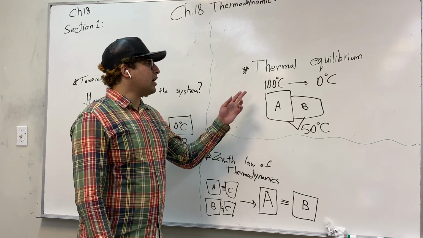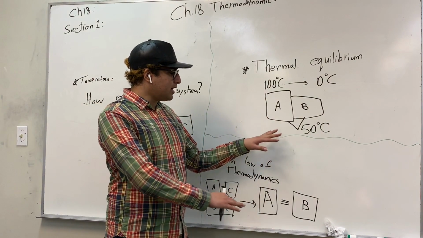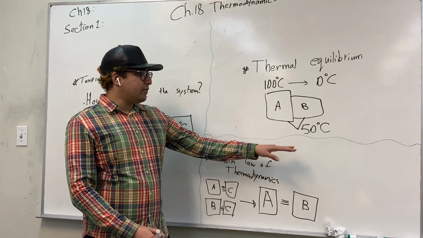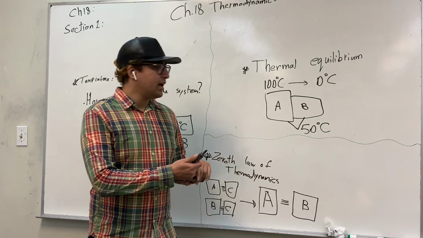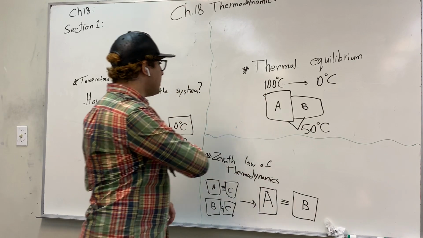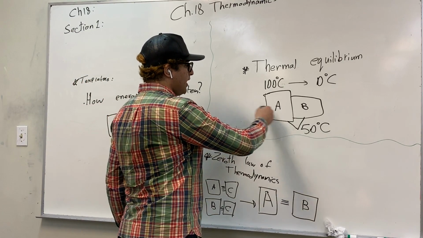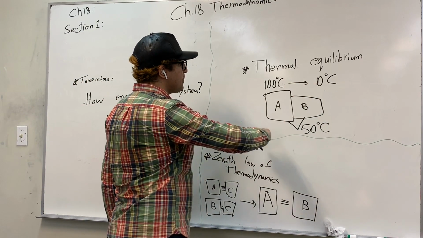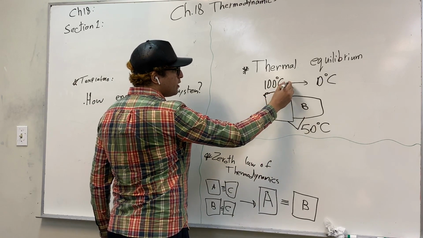A closely related topic to temperature is thermal equilibrium. Two bodies are said to be in thermal equilibrium if they have the same temperature or the same thermal energy. If we have body A, as shown here, which is a hot body at 100 degrees Celsius, and body B at 0 degrees Celsius, temperature tells you the direction of heat flow.